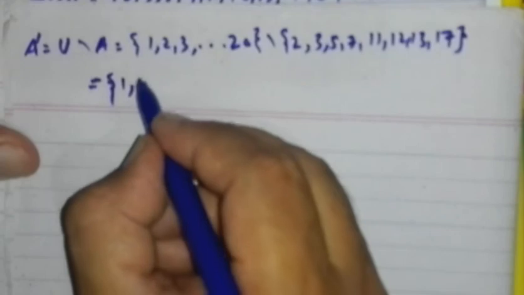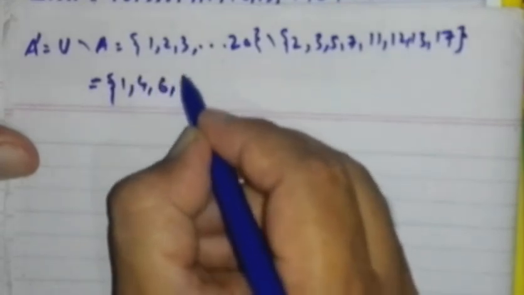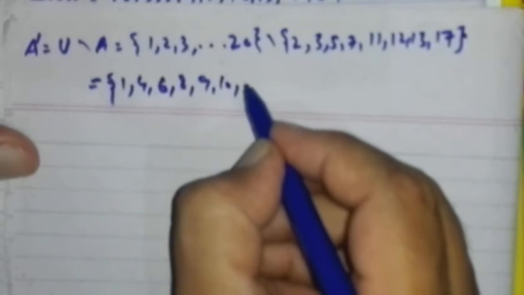Now we will find A complement and then B complement and then we will show it. A complement means U difference A. Set U is 1, 2, 3 up to 20, and set difference set A, we have 2, 3, 5, 7, 11, 12, 13 and 17. Now those elements of set U which do not belong to this set: 1 is present here, 4 is present, 6 is present, 8, 9, 10 are present, 11, 12, 13 are absent, 14, 15, 16 are present, 17 is absent, 18, 19 and 20 are present. This is A complement.